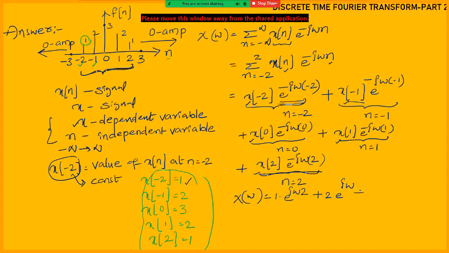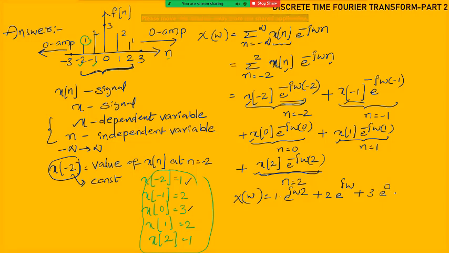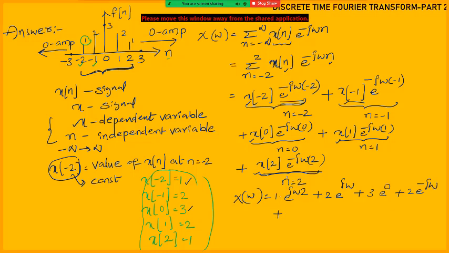Next, plus x of 0. X of 0 is how much? 3. So 3 into e power 0, that is actually 1. 1 into 3 is 3, plus x of 1. X of 1 is how much? 2. So 2 into e power minus j omega. Next, plus x of 2. X of 2 is 1. So 1 into e power minus j omega 2.